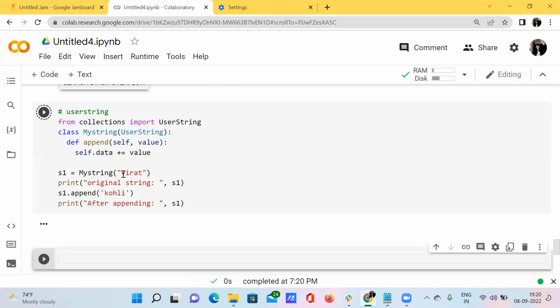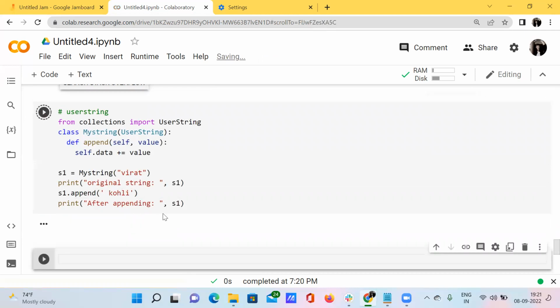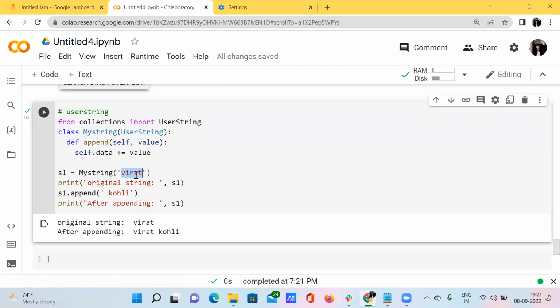When I press Shift Enter, see here, my original string is nothing but the Virat. Here I want to append this surname, Kohli, to this string Virat. So I just want to print out both the strings in a single string format like Virat Kohli.